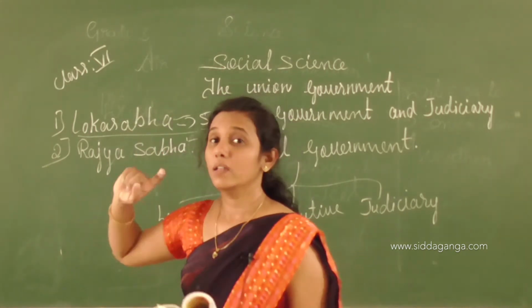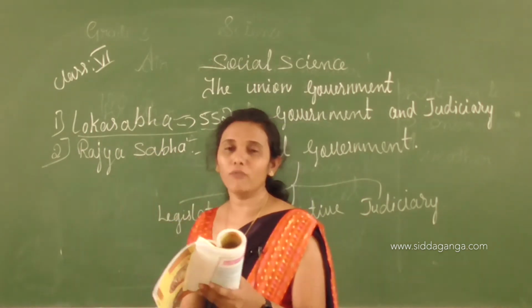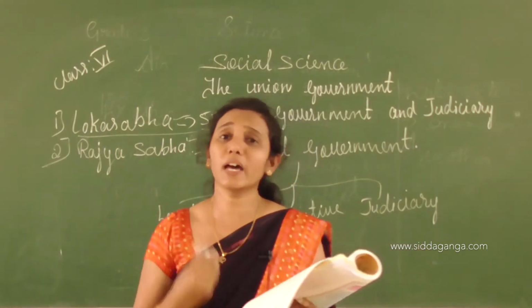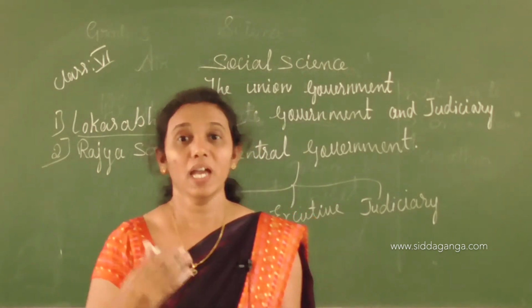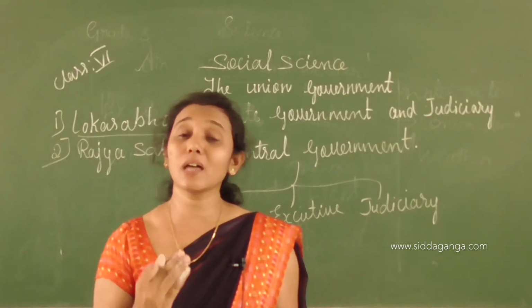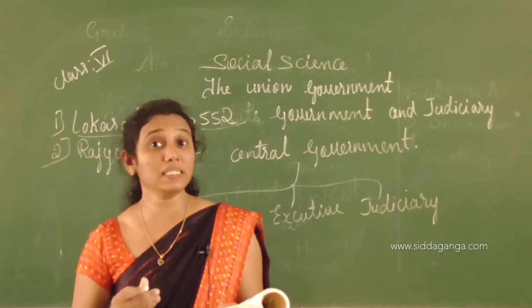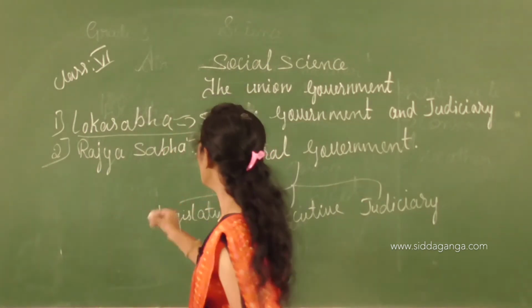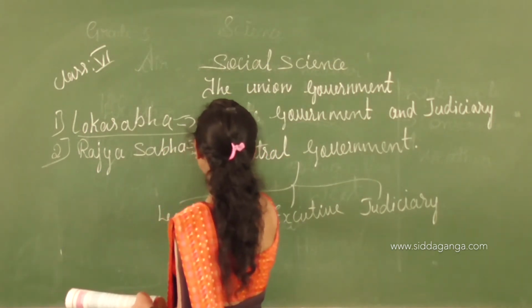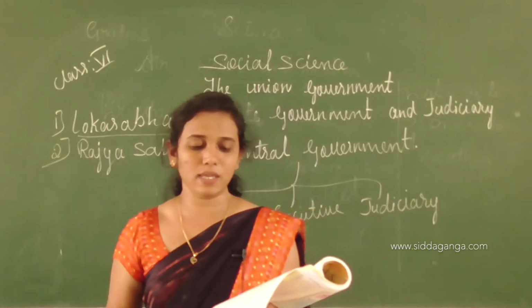Next house is which one, children? Rajya Sabha. Now we talk about Rajya Sabha. The Rajya Sabha is the upper house of the parliament. The maximum number of seats in the Rajya Sabha is 250. How many seats here, children? 250 seats in Rajya Sabha.